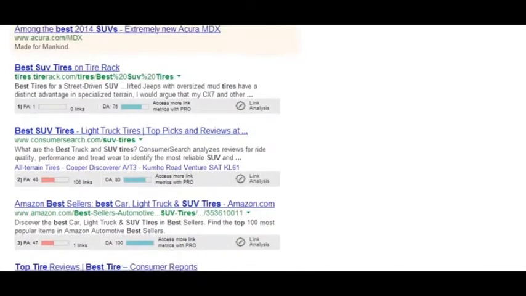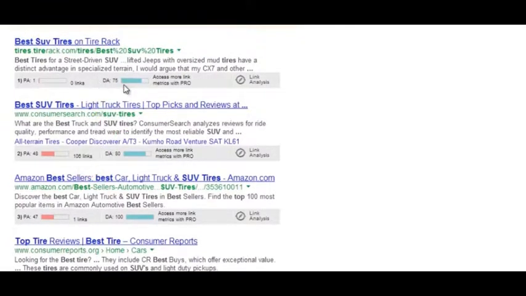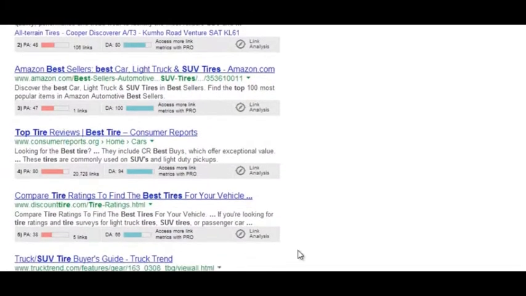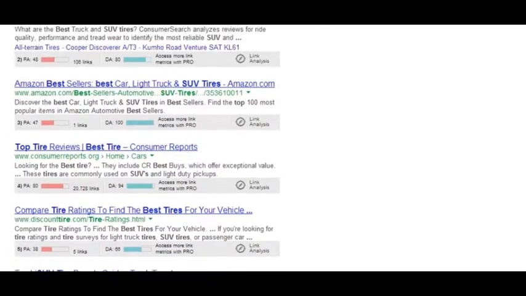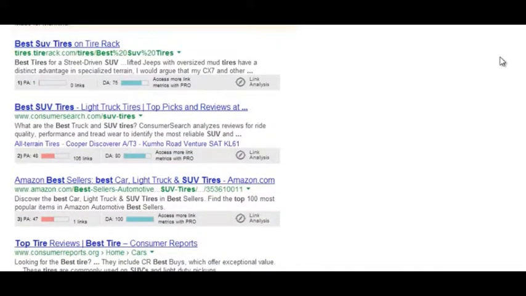Now, adding to the difficulty of this keyword, we also have the domain authority metric, which is something to pay attention to because, for example, a site like Tire Rack, which has a domain authority of 75, can rank number 1 based on the fact that it has this huge domain authority, even if the page authority isn't that high. It's obviously more than 1, but it's not that high, or it would be showing up within Moz. So, you also want to look at domain authority, and in that respect too, this is a tough keyword. So this is domain authority of 75, 80, 100, 94, 66, 56. So, this is a quick way to see, is this a keyword I could really go after? This would be a tough one to target.